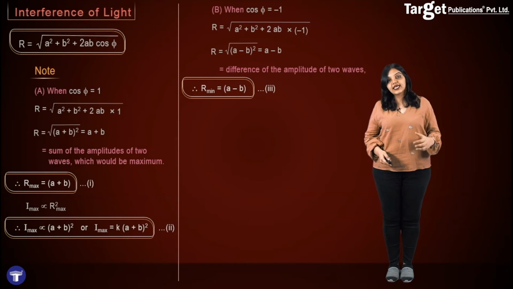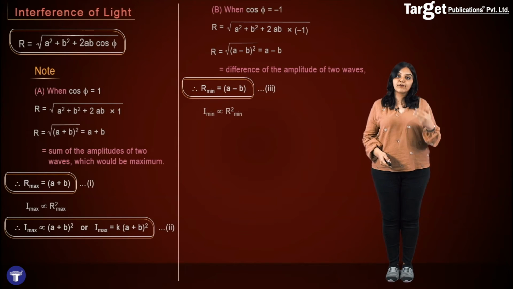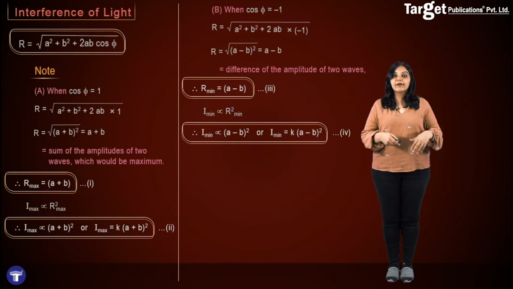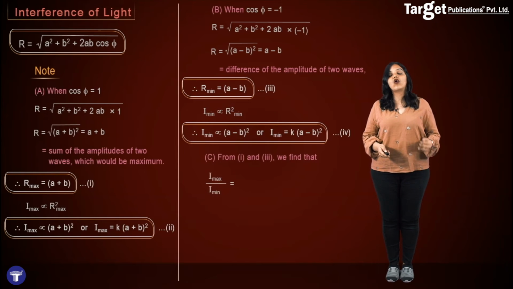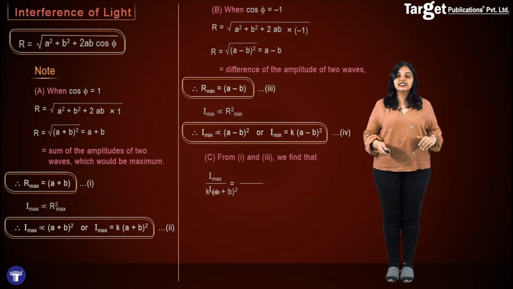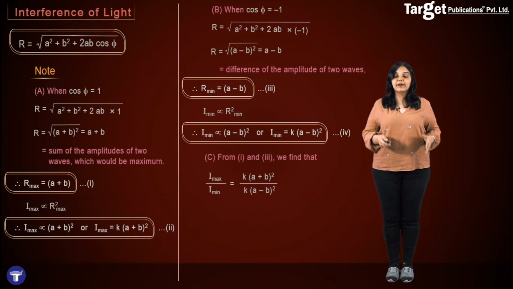Similarly, now I can say that the minimum intensity will be proportional to the square of the minimum amplitude of the wave, and therefore I min will be proportional to R min square, and so I get that I min is proportional to A minus B the whole square. Removing the proportionality sign, I get I min is equal to K into A minus B the whole square. From this, I can get the ratio of the maximum and minimum intensities, that is I max upon I min will be A plus B the whole square upon A minus B the whole square.